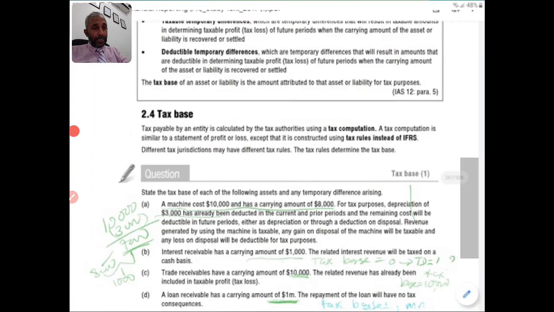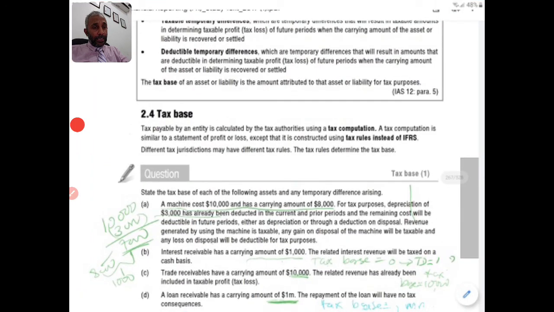A loan receivable has a carrying amount of 1 million. The repayment of the loan will have no tax consequence.